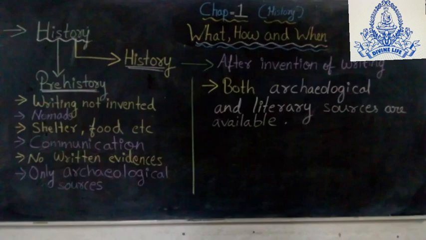We already understood that prehistory is the period when writing was not invented. The people of those times communicated with the help of pictures and symbols. Later these pictures converted into symbols, and with the passage of time the symbols converted into alphabets with their sounds. This way writing was invented. So in the history era we get both kinds of evidence, archaeological sources and literary sources.